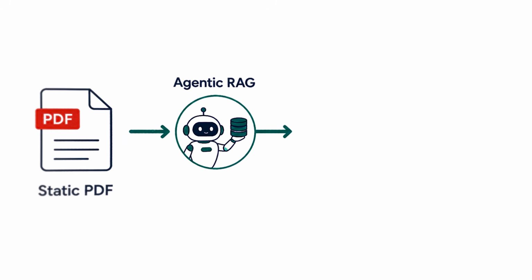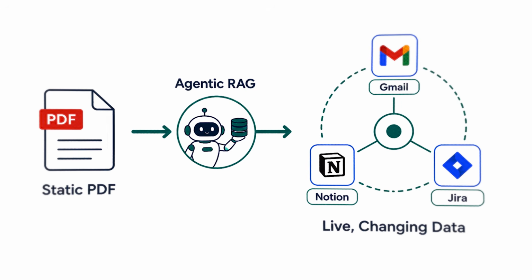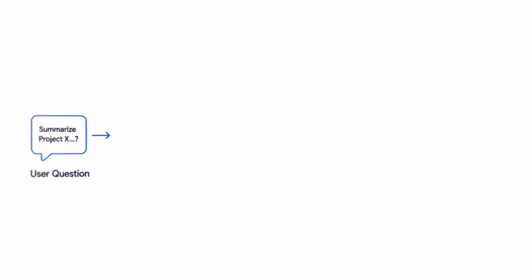Instead of answering questions from a static PDF, your agent connects to a source that keeps changing dynamically. This could be Gmail, Notion, Jira, anything. Imagine asking this: summarize what changed in project X in this particular quarter and identify major risks. A basic RAG will just search some documents and return some result on this.